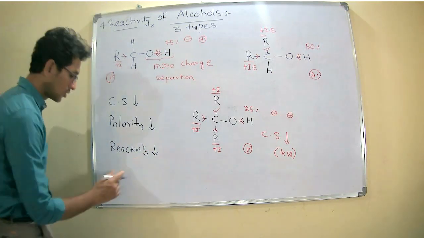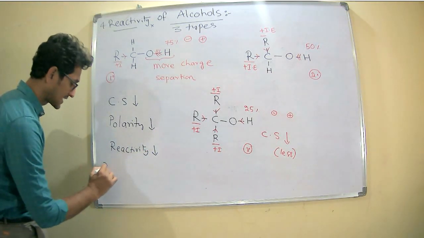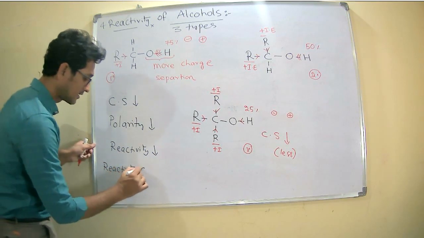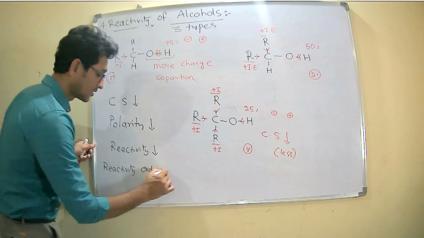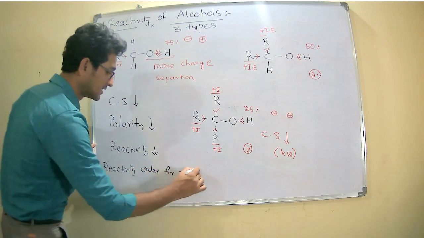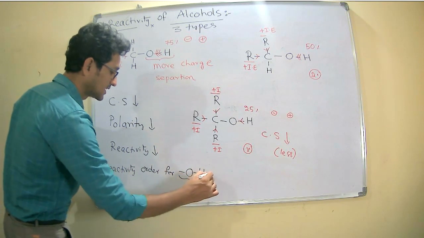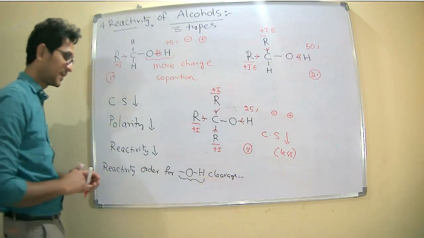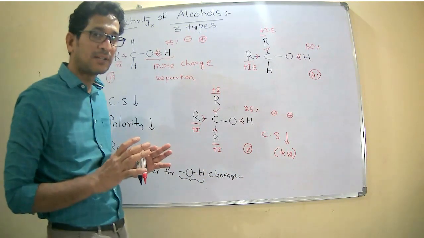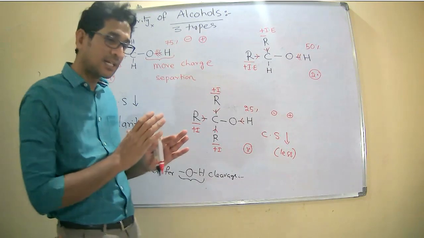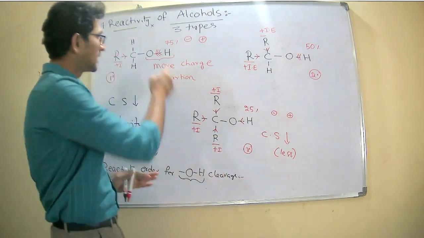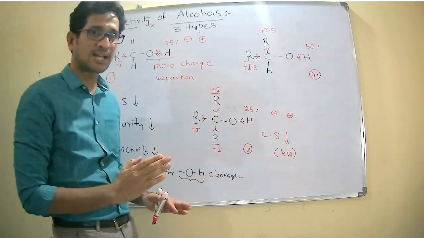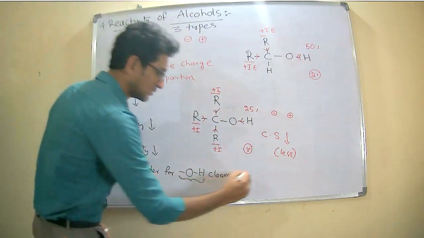Right. So now I can write the reactivity order for OH cleavage. Now tell me, in which case will the bond between the hydrogen and oxygen be cleaved readily? In the primary, due to the greater charge difference between the oxygen and hydrogen, it readily cleaves.